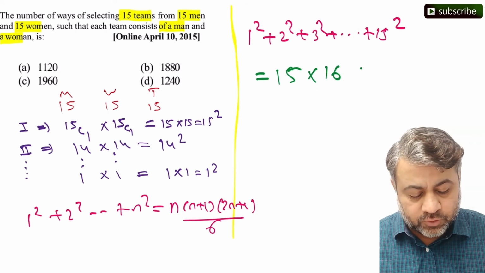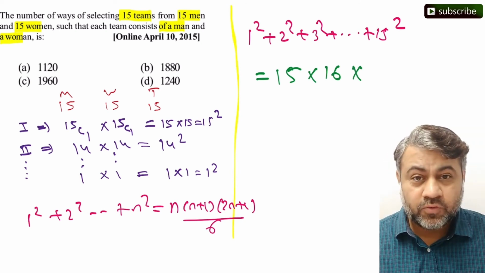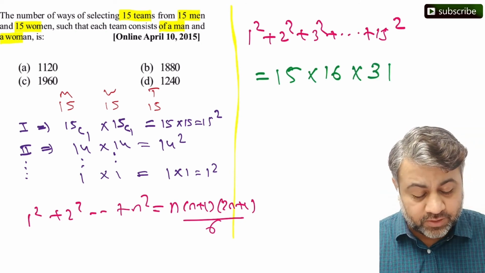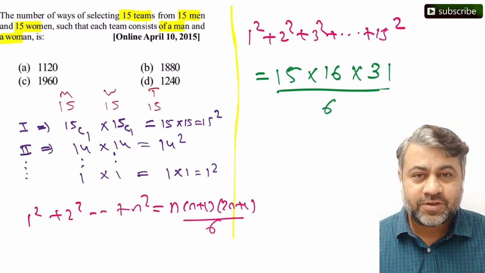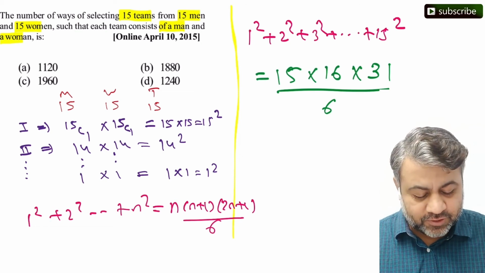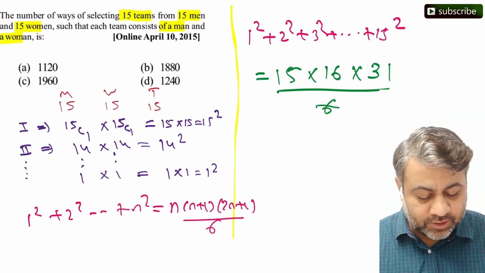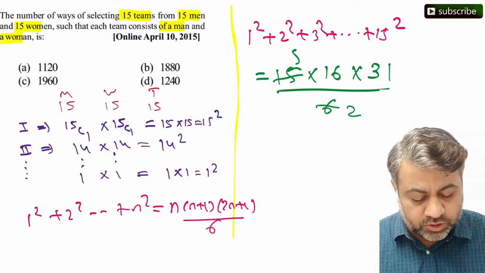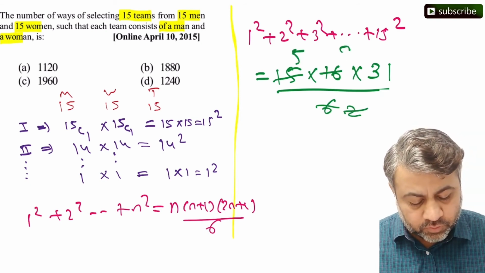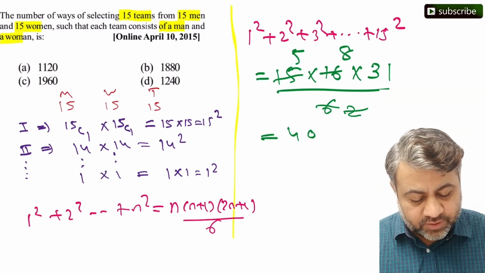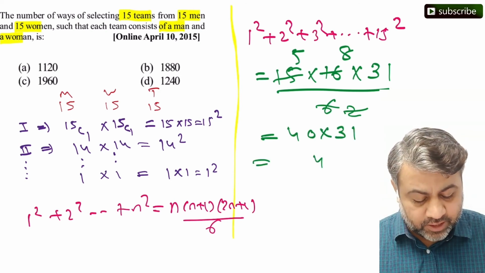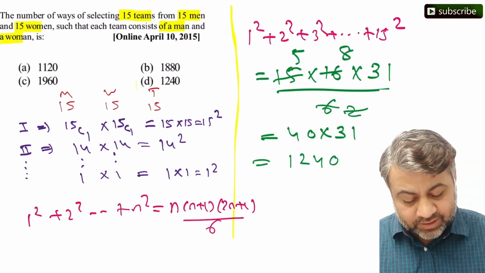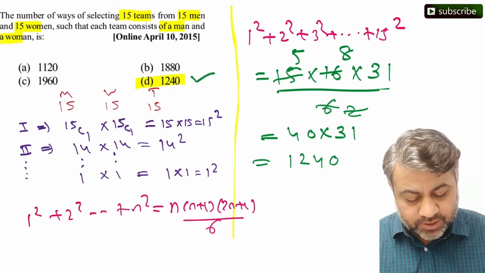15 into 16 into 2 into 15 plus 1, 31, upon 6. बस मुझे इतना कैलकुलेट करना था. So let's calculate this. In the table of 3 this will be 2, this will be 5. In the table of 2 this will be 8. 5 into 8 is 40 into 31 and multiply कर देंगे ये तो we get 1240 and that's nothing but my option number D.